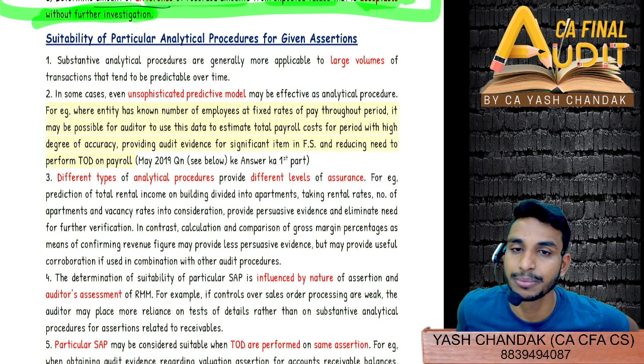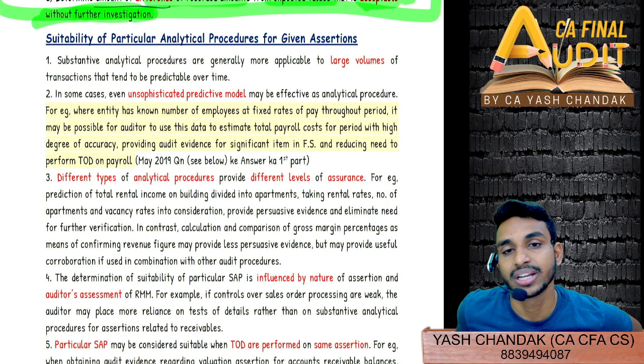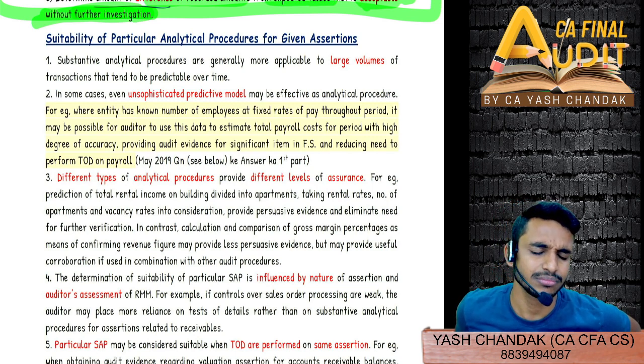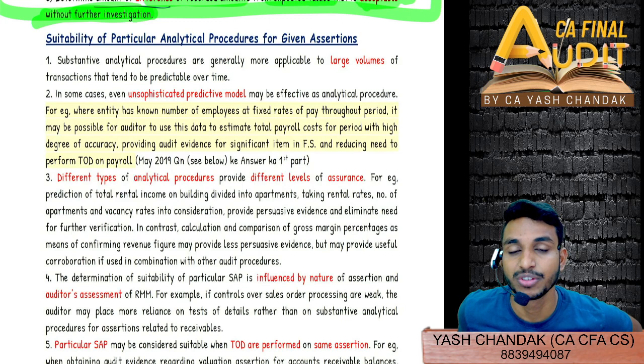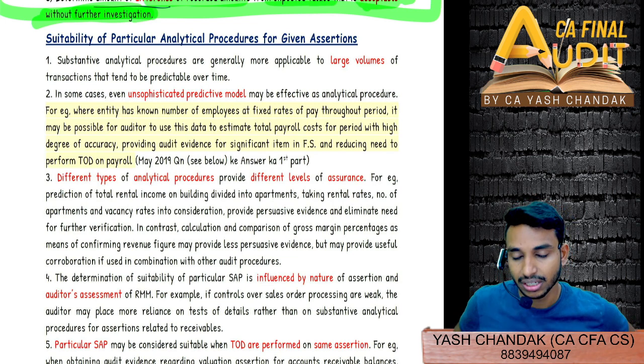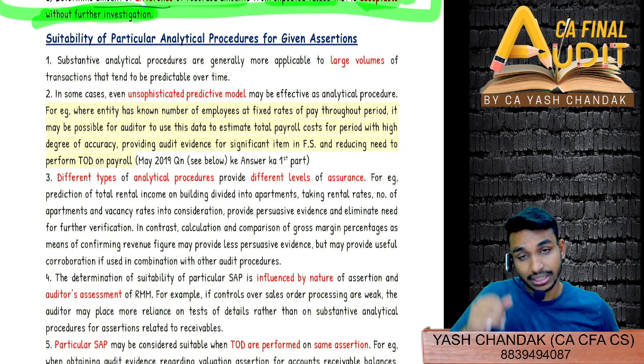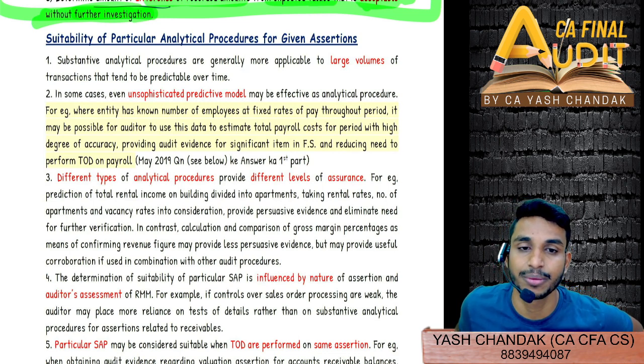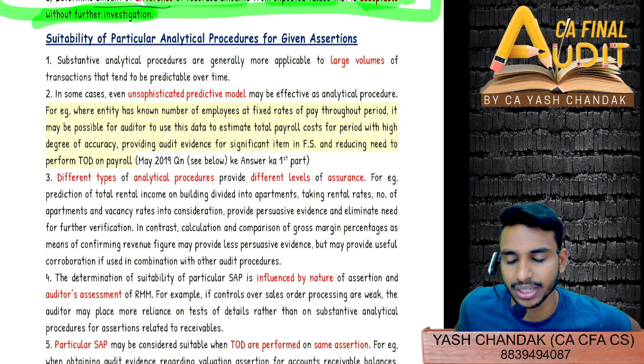So for source of information, you can write that internal sources are less reliable as compared to external sources. Similarly, for nature of information available, you can write about your budget example, which is more reliable. Then for comparability of the information, you will have to write the example of broad industry data, which has to be tailor-made to be comparable with the entity data, right? And for control, you will give the details about the controls over your information. Whatever is available will be more reliable if the controls are implemented.